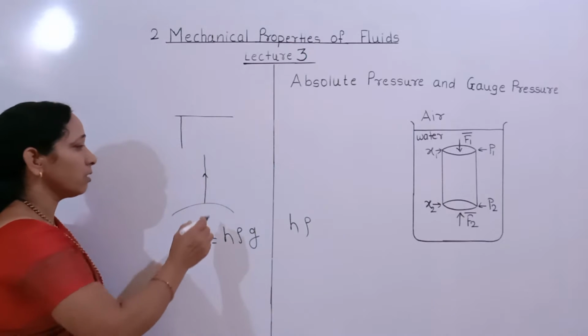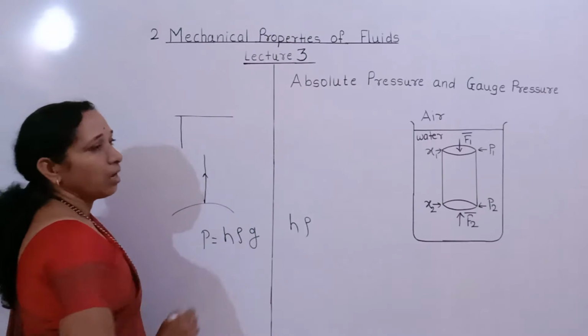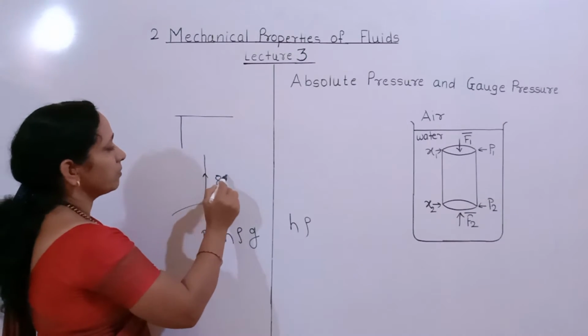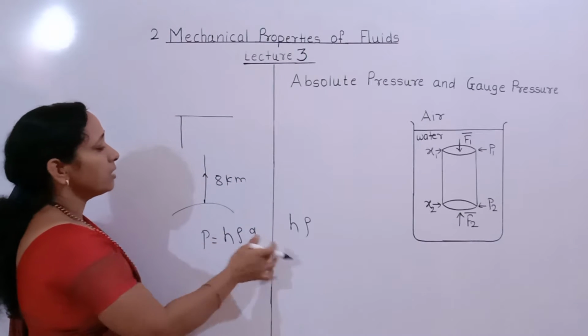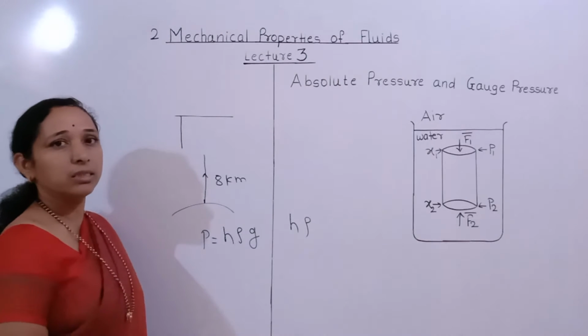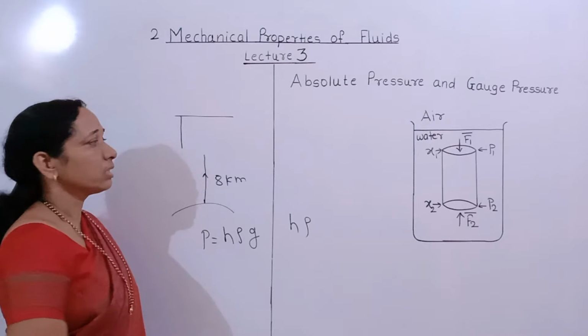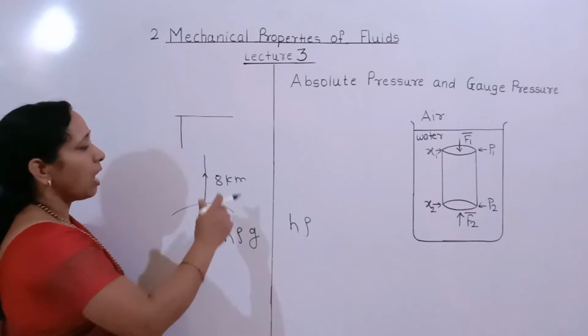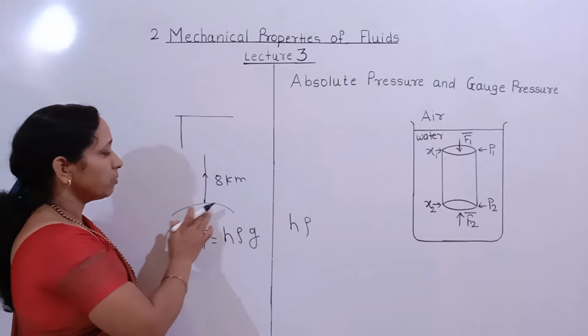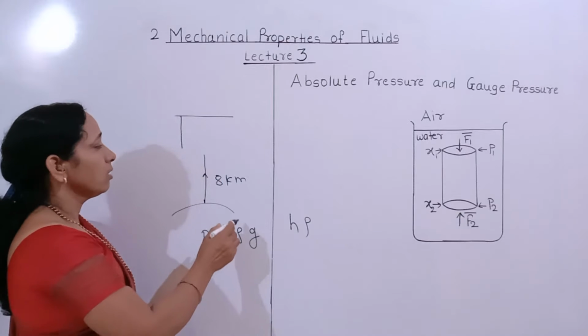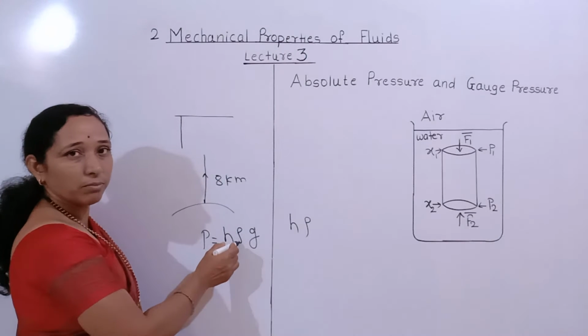Also, at 8 kilometers above the Earth's surface, that is from sea level, the density of air is minimum.